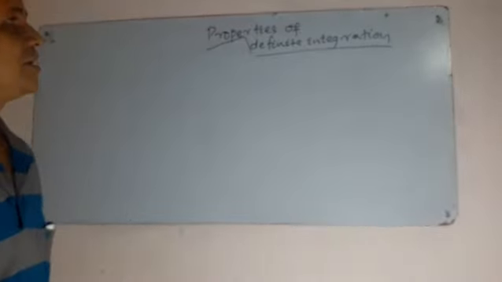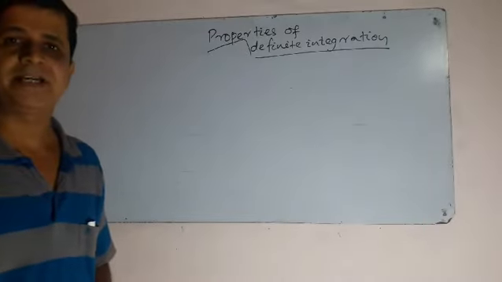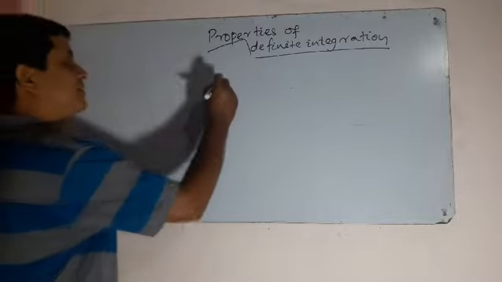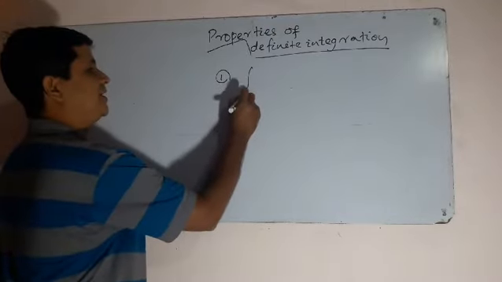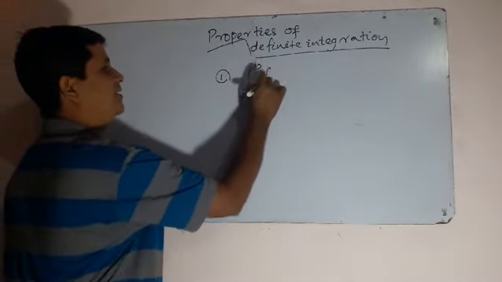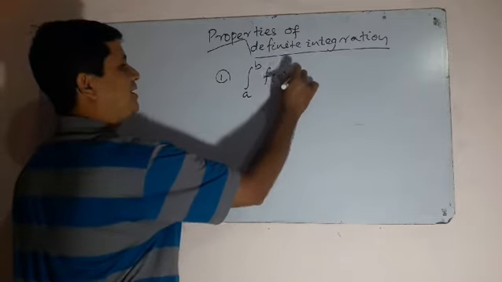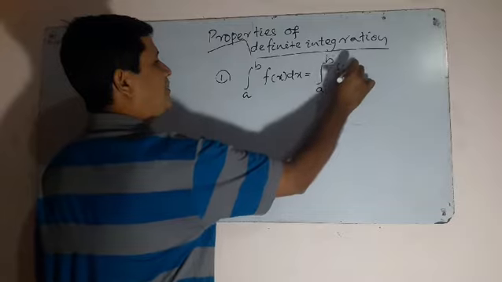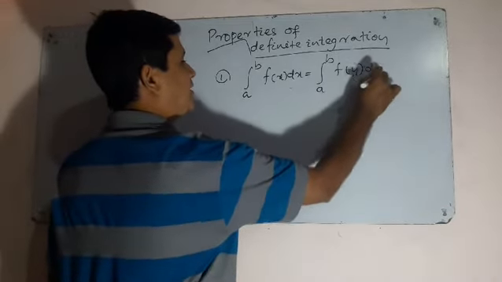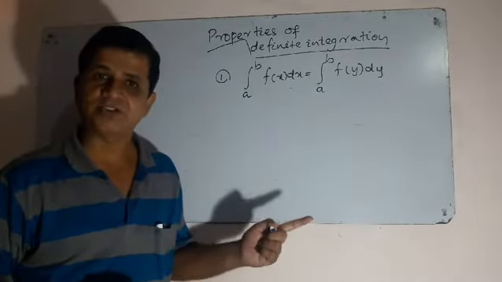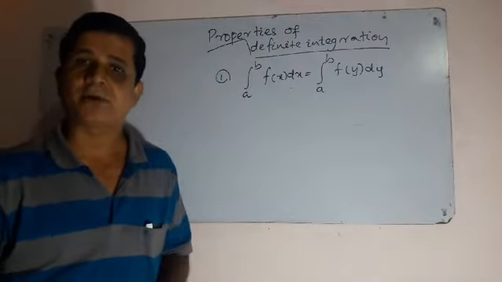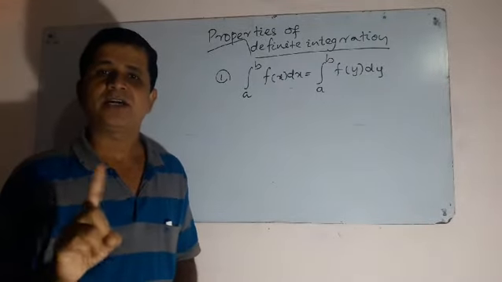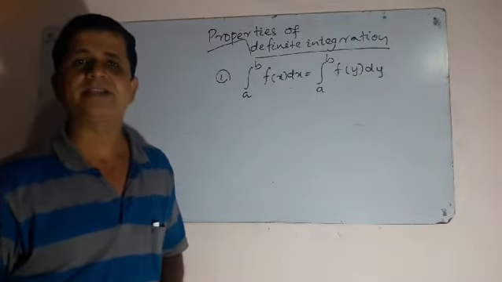Today we will discuss the properties of definite integration. We are writing the properties. First we write the properties. Integration from a to b, f of x dx is equal to integration from a to b, f of y dy. Means if the variable changes without changing the function and value, then the definite integration value will not be changed.